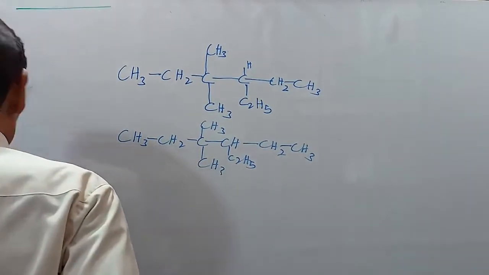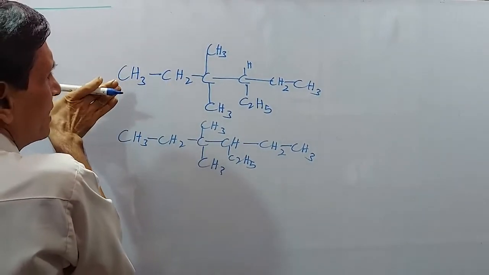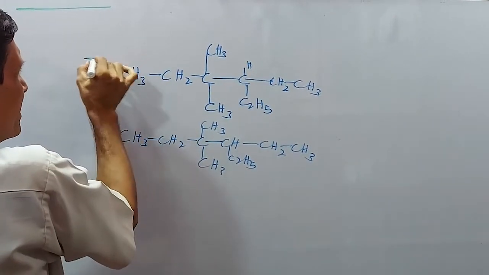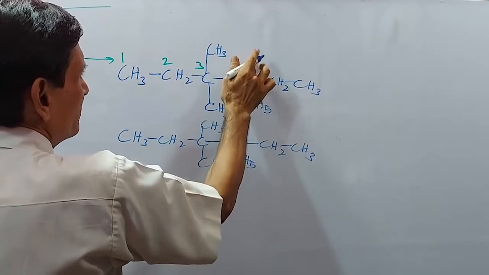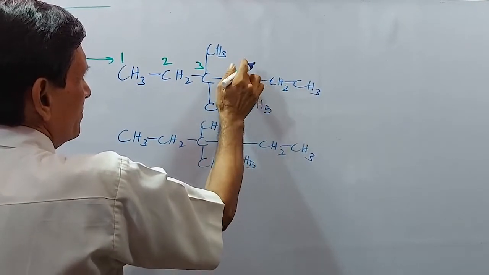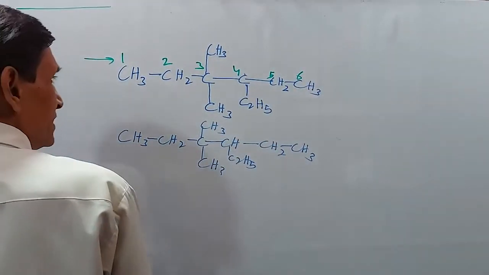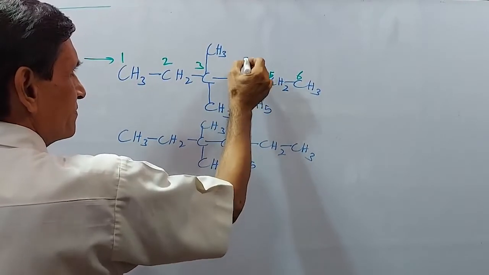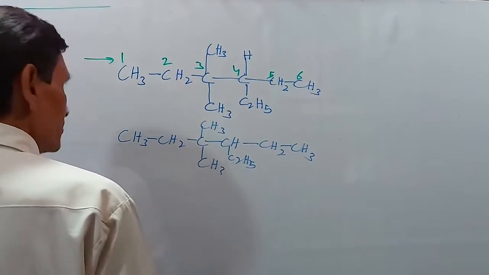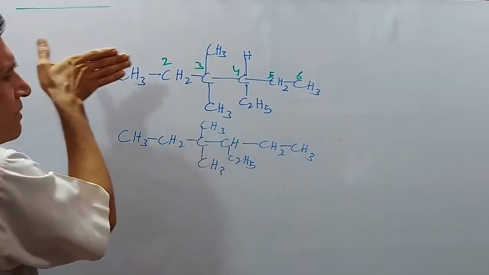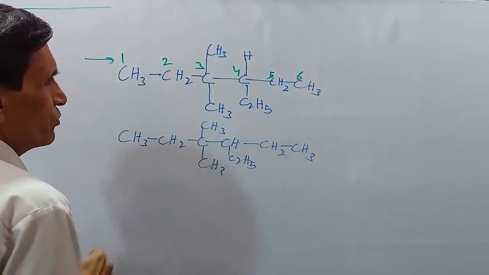Now for this, first case, I am numbering this chain from this side. The direction of numbering is 1, 2, 3, 4, 5, 6. Total number of carbons is 6. Numbered from this side, the branch is on the 3rd carbon and on the 4th carbon.